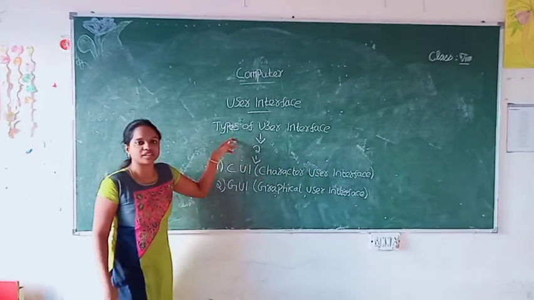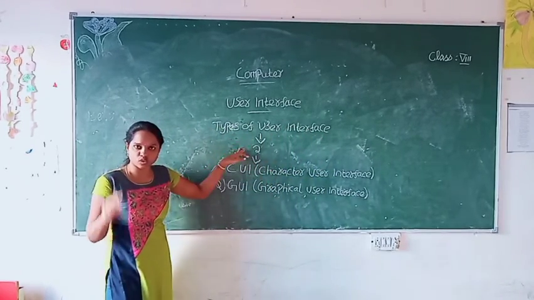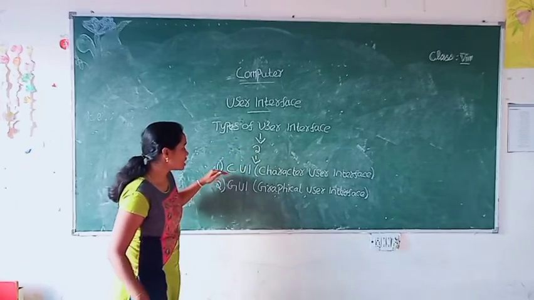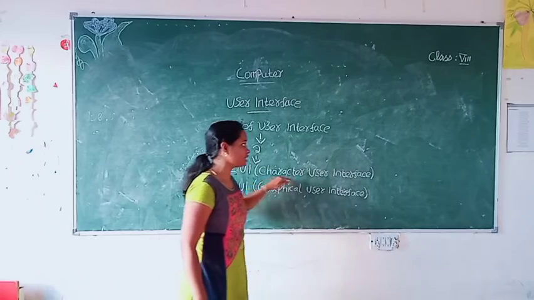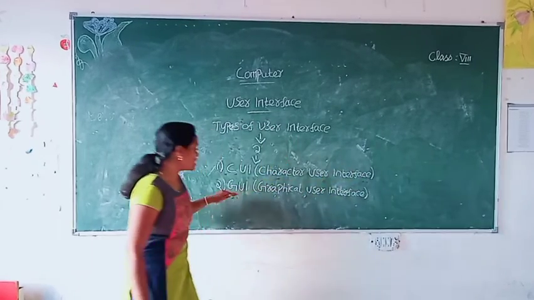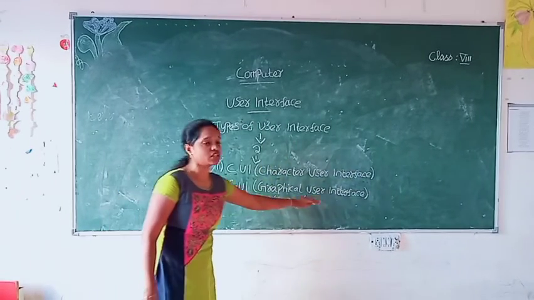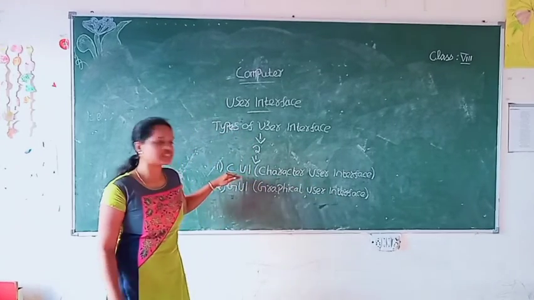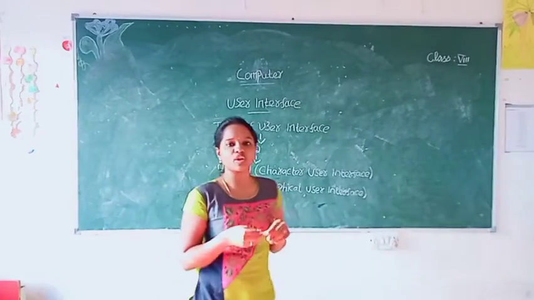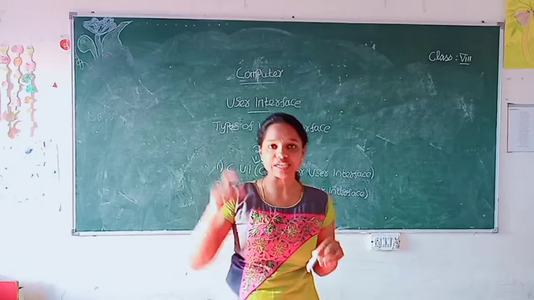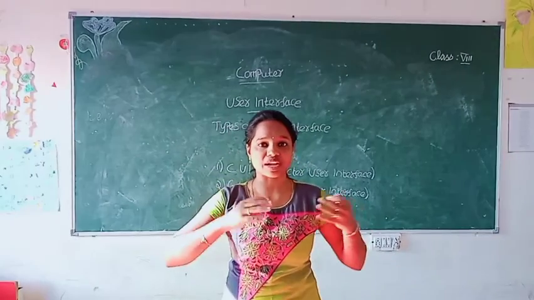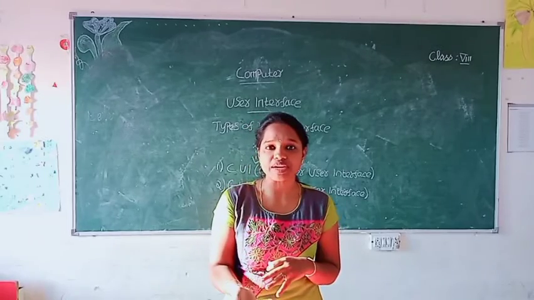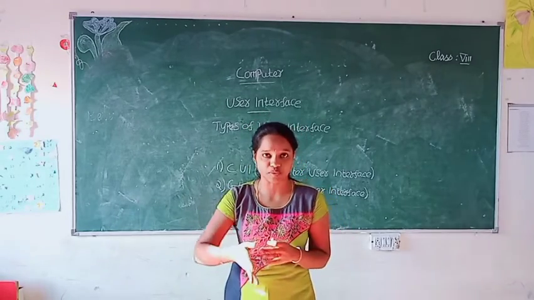So now tell me, what are the types of user interface? There are two types of user interface. They are CUI and GUI. CUI refers to character user interface and GUI refers to graphical user interface. So first let's see about CUI. What do you mean by CUI? CUI is a character user interface. This interface requires the user to type commands in order to interact with the computer system.